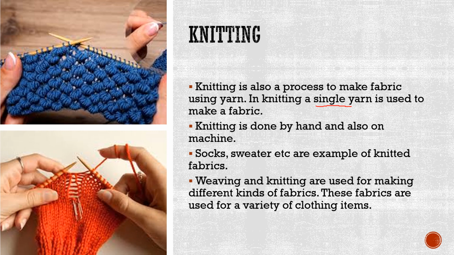In case of weaving, two yarns are used together, but here in knitting, only a single yarn is used, and knitting is done by hand and also by machines. Examples of knitting are socks, sweaters, etc. And these weaving and knitting processes are used for making different kinds of fabrics. These fabrics are used for a variety of clothing items.